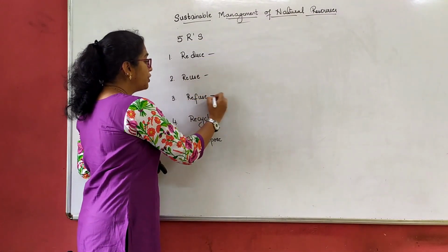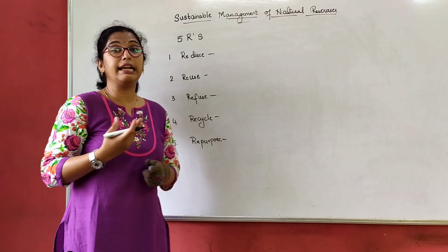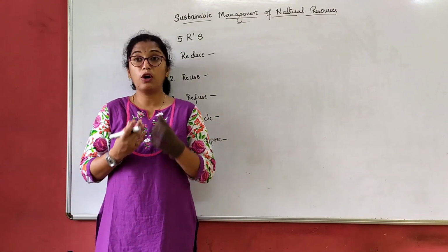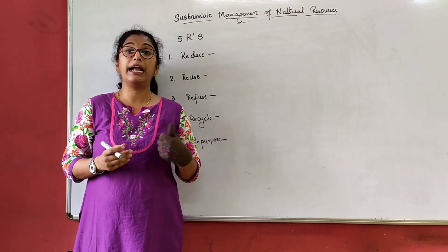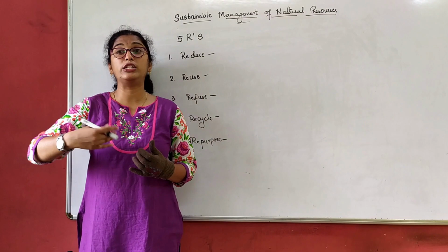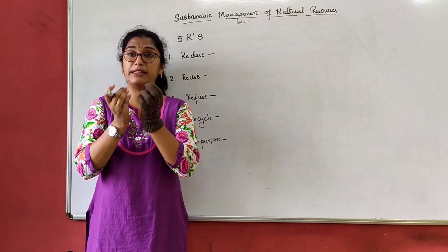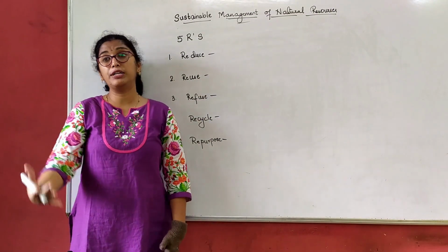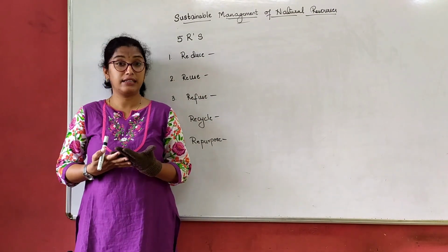So now what do you mean by reduce here? Reducing the use of what? We all know about biodegradable and non-biodegradable waste, right? Biodegradable waste gets degraded in the earth's crust by the decomposition by certain bacteria. Non-biodegradable waste does not get decomposed.